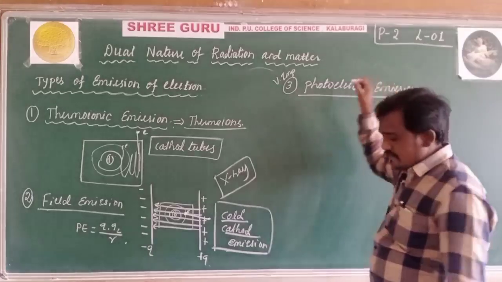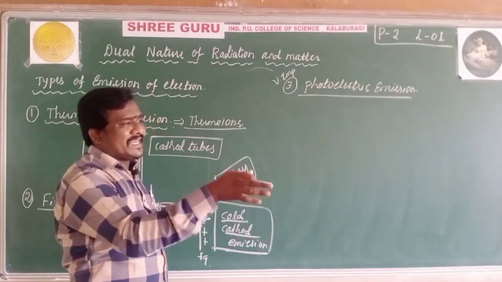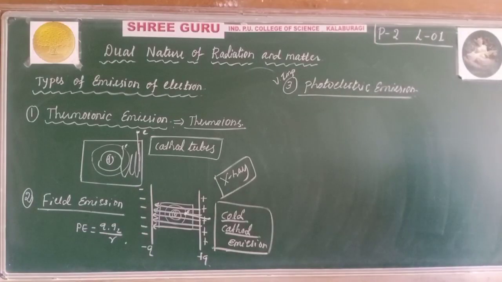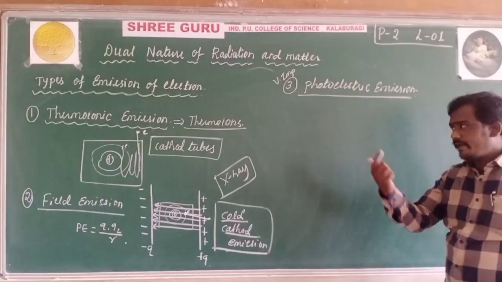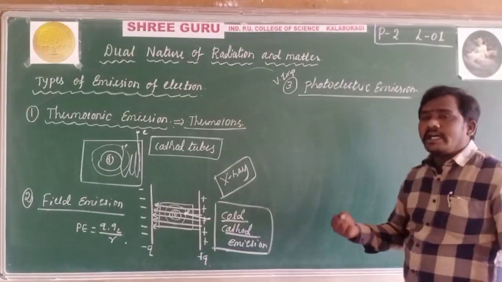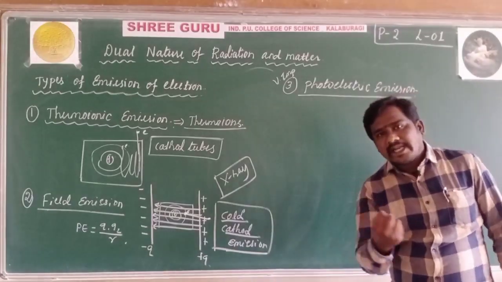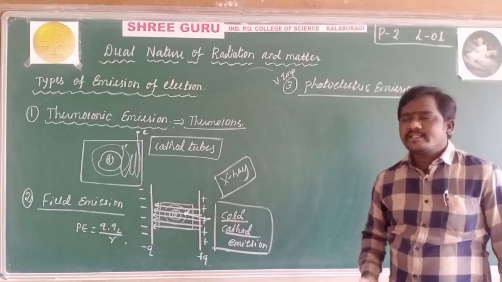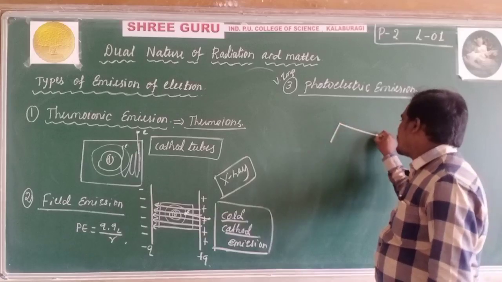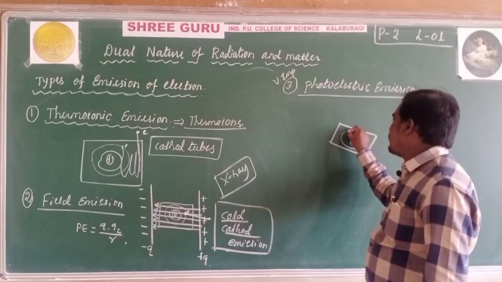Photoelectric means light of suitable frequency is incident on a metallic surface. The loosely bound electrons in the outermost orbit of that metallic surface gain energy from the suitable frequency. As the kinetic energy goes on increasing, the emission of electrons also increases. Consider this is our metallic surface, this is the positively charged part, and here are our electrons.